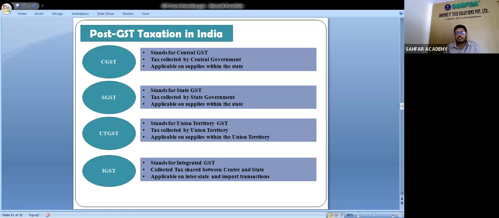Now comes the point SGST. SGST stands for State Goods and Services Tax. This tax is collected only by the state government, not the central government, mind it, only the state government.